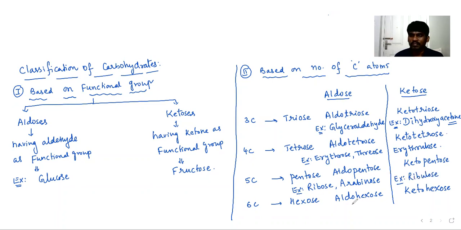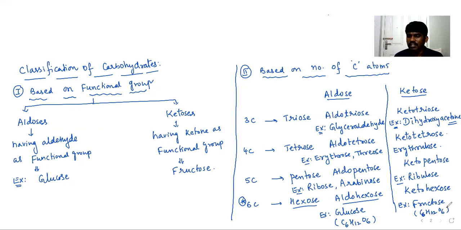Ribulose can be taken. The most important category for our discussion is the 6 carbon hexose. Aldohexose, the best example is glucose. Ketohexose is fructose. Both have the same molecular formula because of 6 carbon atoms, C6H12O6.